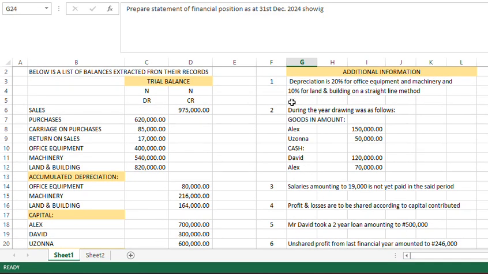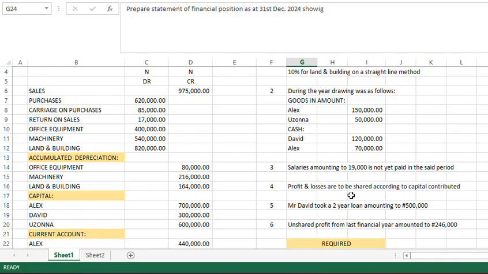So why it is additional information is because this particular information has not been reflected in the books of account as per this trial balance. So, things that happened after the records have been extracted, that is what additional information means. We have 3, salaries amounting to 19,000 not yet paid in the said period. Then 4, profit and losses are to be shared according to the capital contributed.